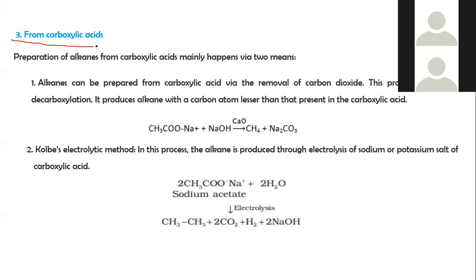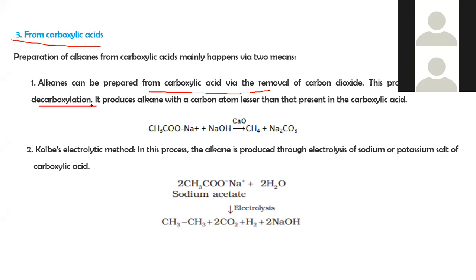The third one is from carboxylic acid. The preparation of alkanes from carboxylic acids mainly happens by two means. Alkanes can be prepared from the salt of carboxylic acid by the removal of carbon dioxide, and this process is known as decarboxylation.